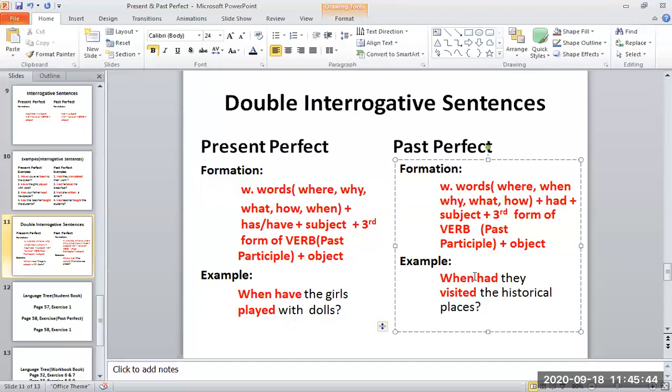Same is the formation of past perfect. W words will be in the beginning, then there will be the helping verb, then there will be the subject, then there will be the past participle, the third form of verb, and then there will be an object, right? Instead of they, I have written the girls. Okay, when had the girls visited the historical places? When had, you can see the W word is in the beginning, had is the helping verb, girls is the subject, visited is the past participle or third form of verb, and historical places, this is an object.